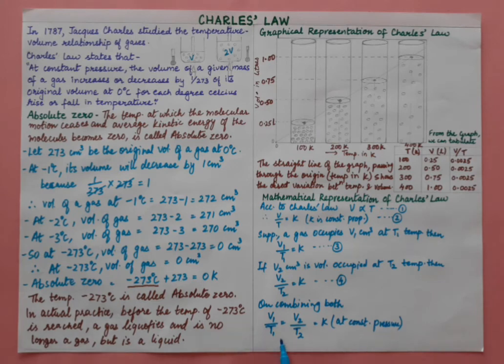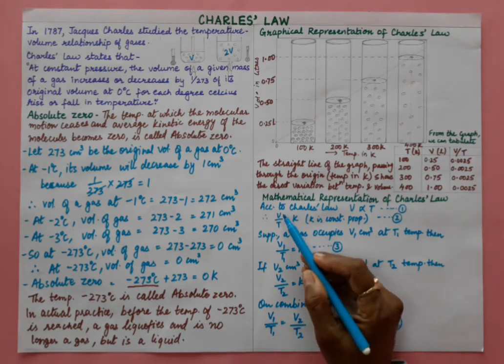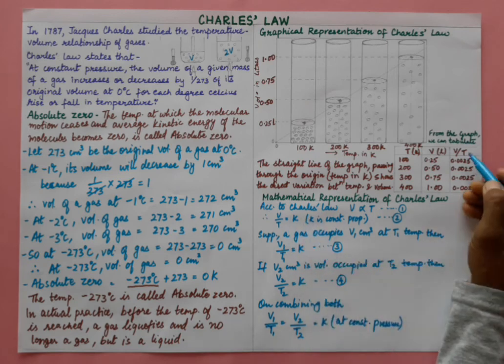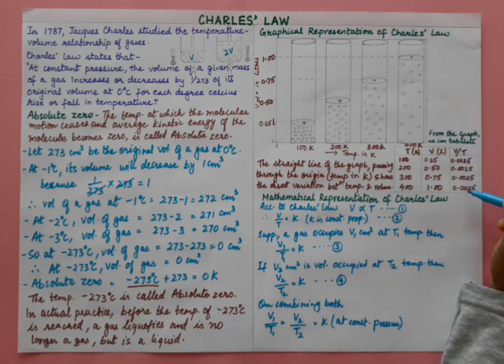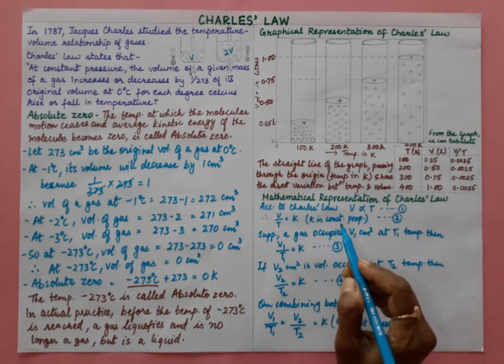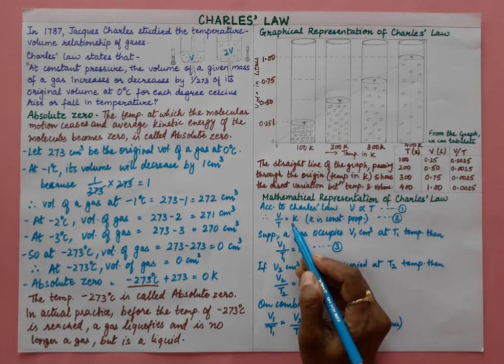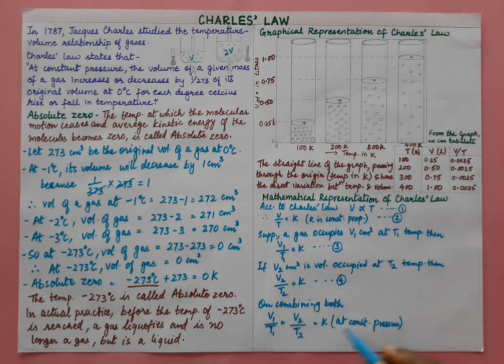This mathematical representation we will use to solve numericals, right? We have seen over here that V by T values are all constant. So V1 upon T1 equals V2 upon T2 is the mathematical representation given by Charles.